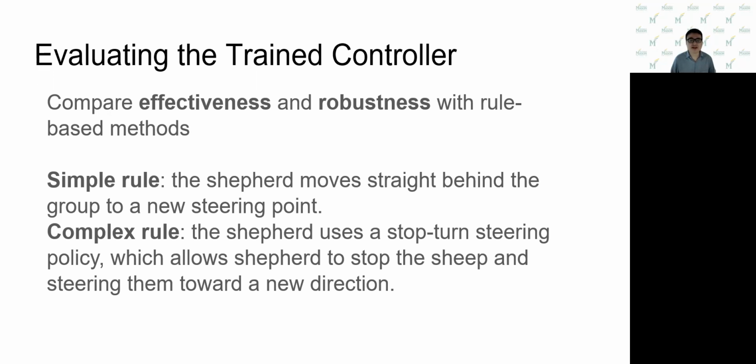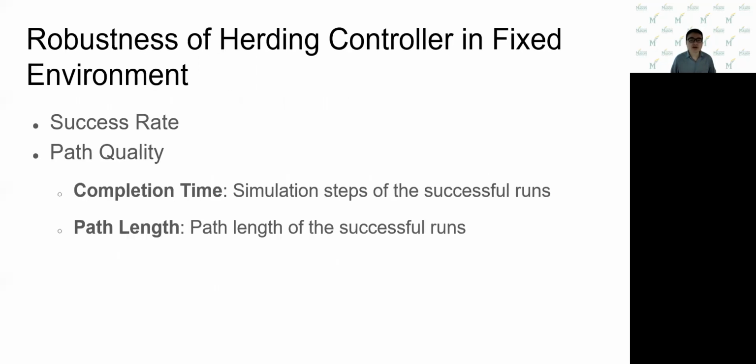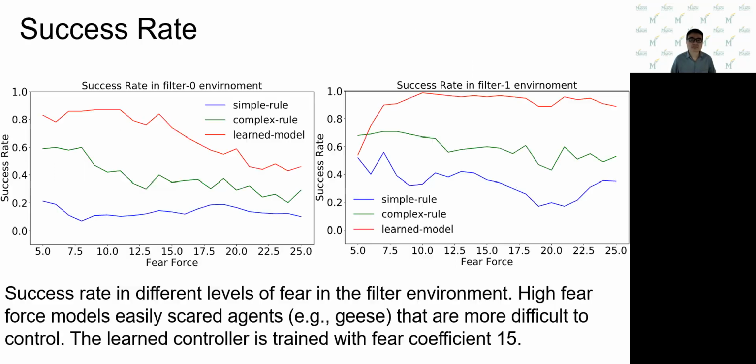There are two route-based models we want to compare. The simple rule method: the shepherd with simple rule moves straight behind the group to a new steering point. The complex rule method: the shepherd uses a stop-turn steering policy, which allows the shepherd to stop the ship and steer them toward a new direction. We compare the robustness using two metrics, success rate and path quality. We measure the path quality by completion time and path length.